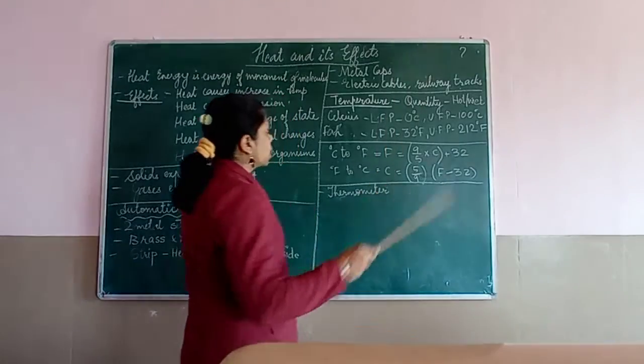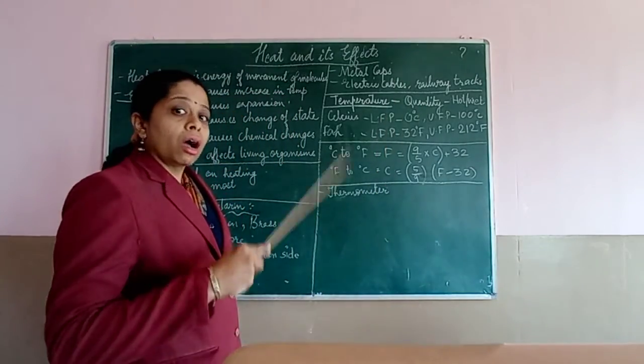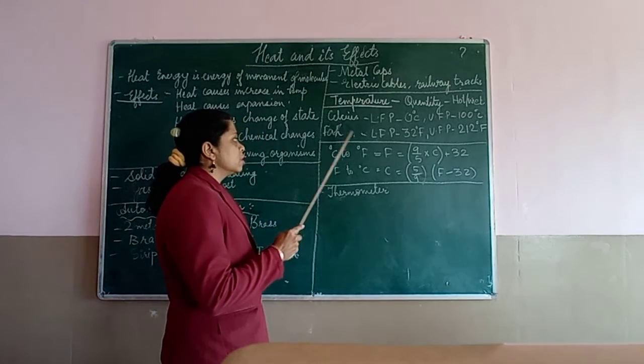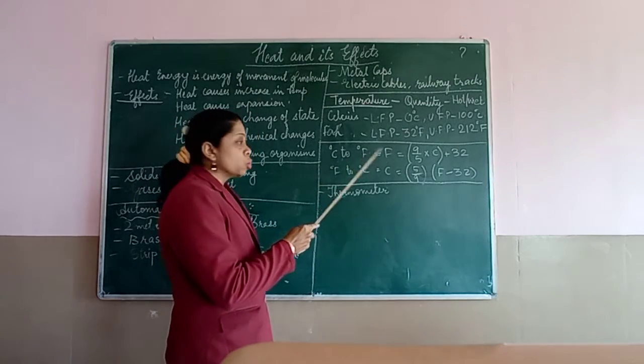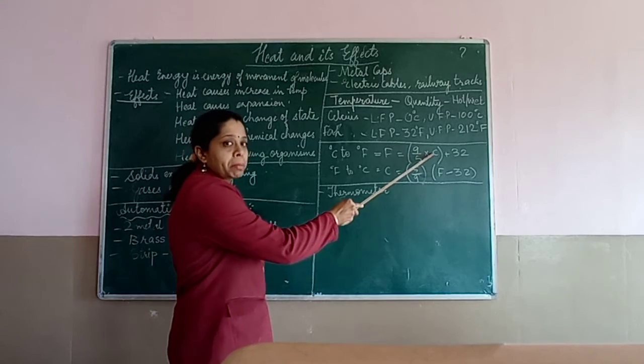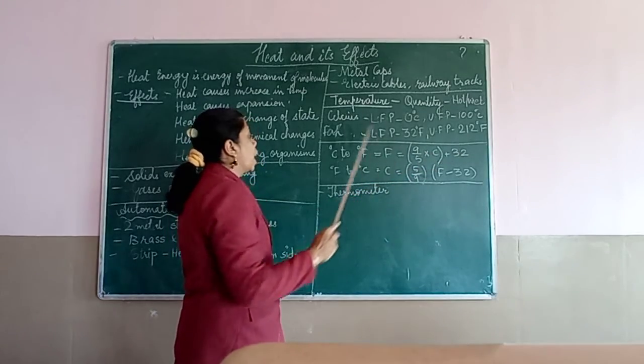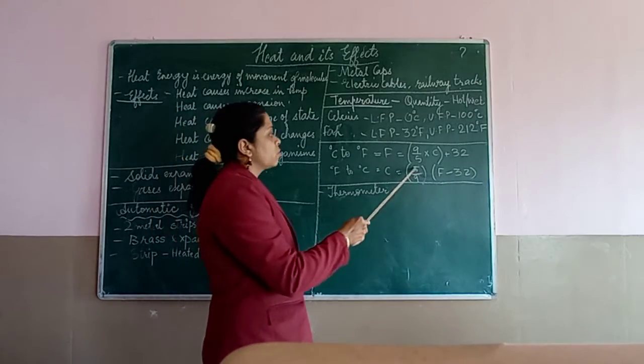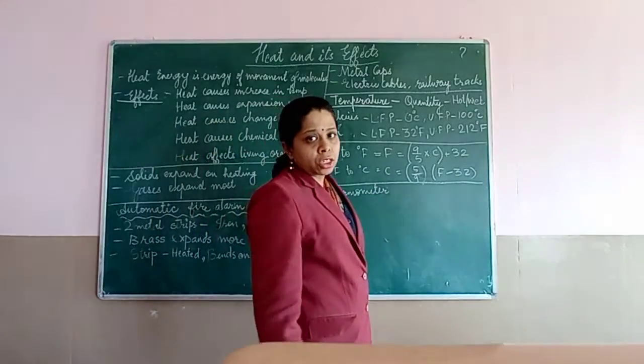So this is the basic thing you have to remember, and afterwards we have dealt with the numericals also for converting degree Celsius to degree Fahrenheit. So the formula is 9/5 multiplied by C plus 32. And for converting degree Fahrenheit to degree Celsius, the formula is 5/9 times (F minus 32).